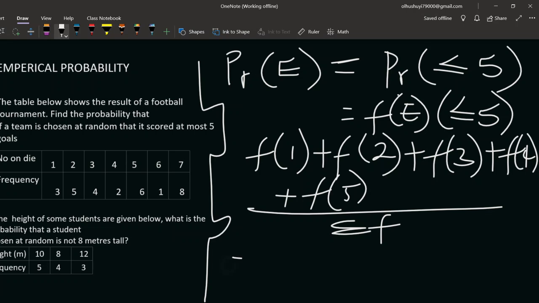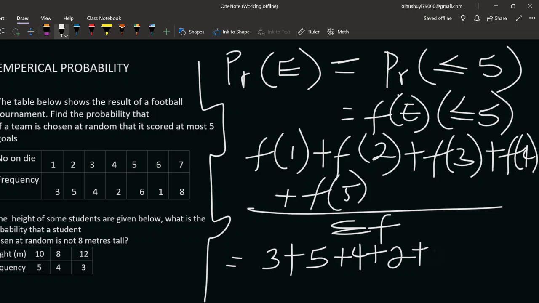So what will that give us? For 1, we have 3. 2 is 5. 3 is 4. 4 is 2.